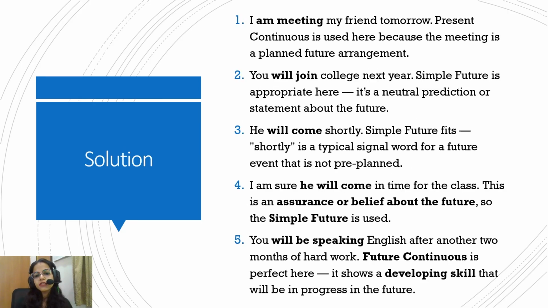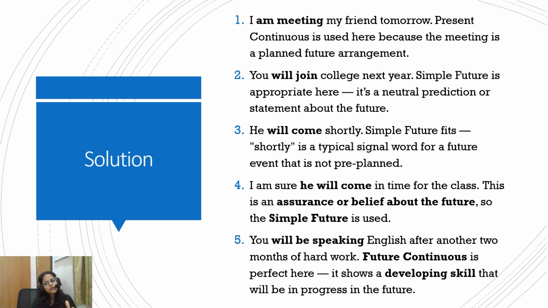Now, I am meeting my friend tomorrow. So, present continuous is used here because the meeting is planned for a future arrangement. Now, if you were to say, I will meet my friend tomorrow, that is also true. But the difference between I am meeting my friend tomorrow and I will meet my friend tomorrow is the level of certainty. If the plan is almost 99% certain, then you will say I am meeting my friend tomorrow.